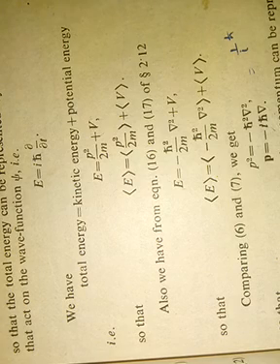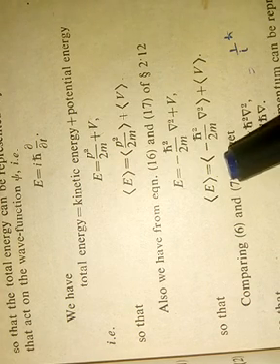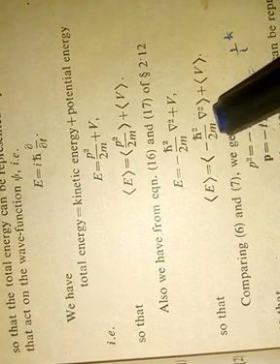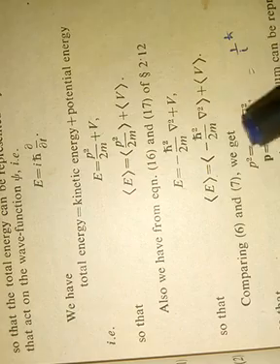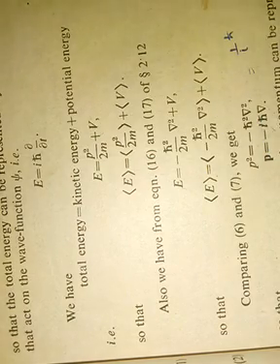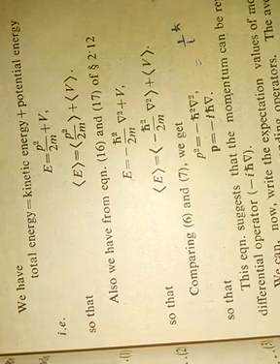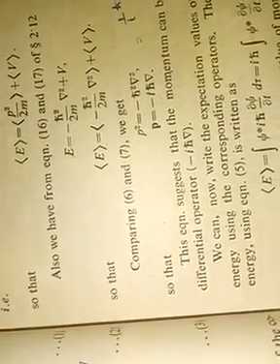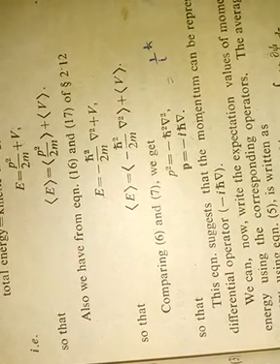Now we know that E is equal to −ħ²/2m ∇² plus V by the Schrödinger equation. So the expectation value of E from this equation is −ħ²/2m ∇² plus the expectation value of V. Now comparing these two equations, I can say that p² is equal to −ħ² ∇², or p is equal to −iħ∇. So momentum can also be represented by a differential operator, −iħ∇.